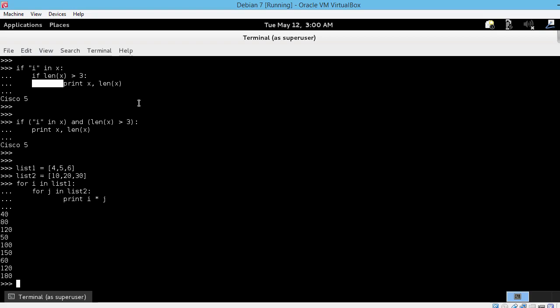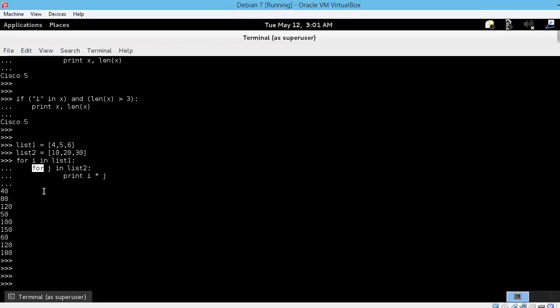You can go back from the second indentation level to the previous one just by hitting tab once instead of twice, so that the new code is vertically aligned with the second for loop, so at this level of indentation right here. Let's see this. Let's say that after doing the multiplications we did for each element of list1, we want to also print that element of list1, just to have it printed out for each iteration. We can go back one indentation level and just type print i at the same level of indentation with the second for loop. So let me show you.